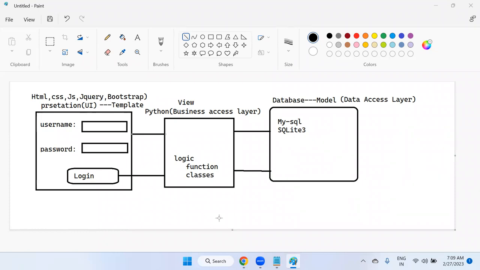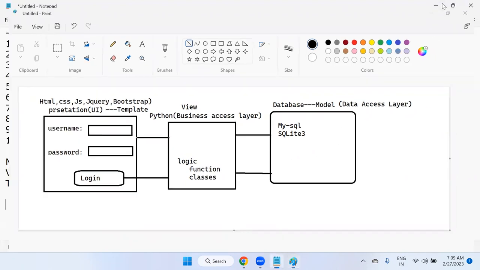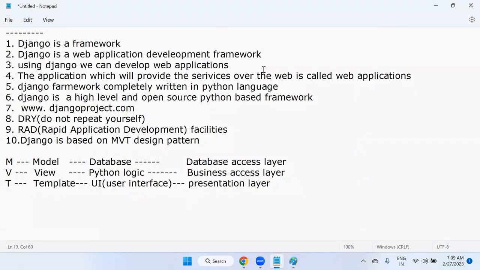So this is MVT, how model view template is going to work, what is the design pattern. This is the flow actually. I'll explain the flow again once I start development, but I'm telling you properly here which design pattern we are going to use to develop a Django application, which means MVT, model view template. But you may think only these three patterns? No, other layers also come in the middle. Okay, that means we are not only focusing on MVT, a few other layers will be there.